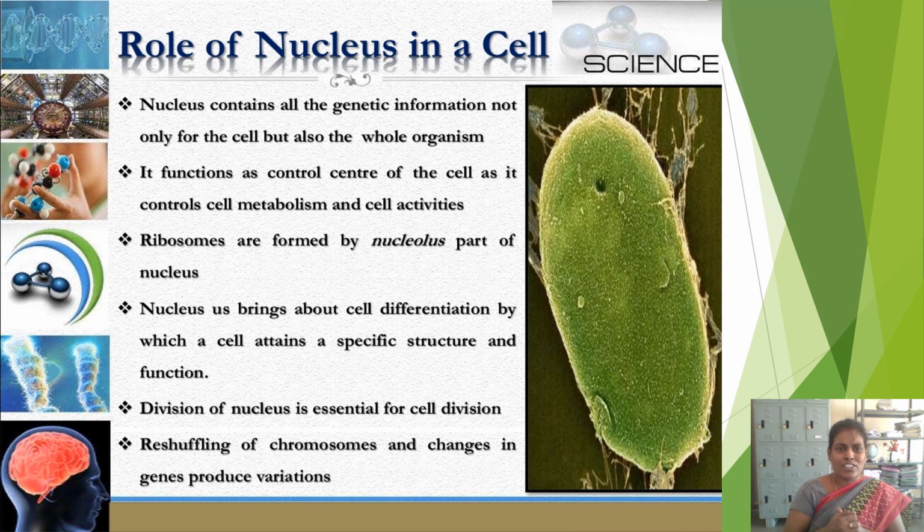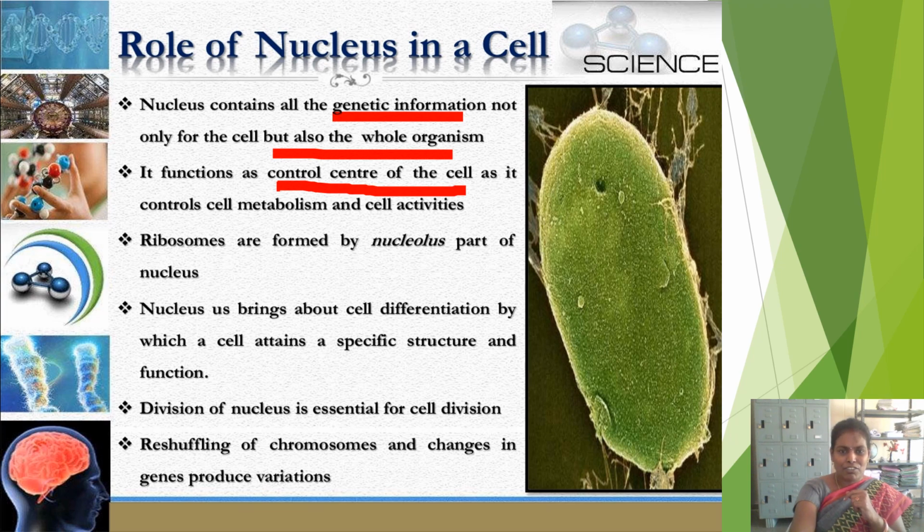Now let us understand the role of the nucleus in a cell. The nucleus contains all the genetic information, not only for the cell but also for the whole organism, and it functions as the control center of the cell.